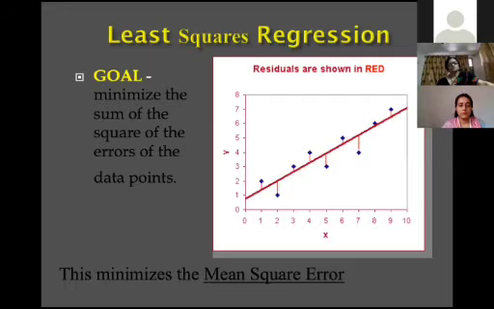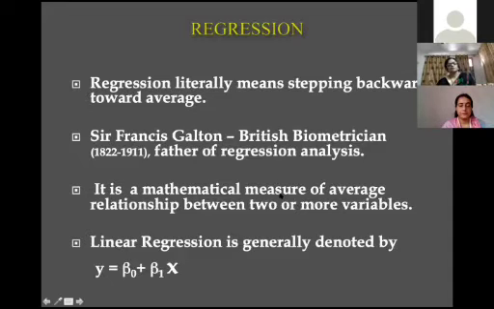Minimize the sum of squares of the error. Our goal is to minimize the distance of these points from this line. This distance can be minimized by using the method of least square. This was invented by a British biometrician who invented this regression.